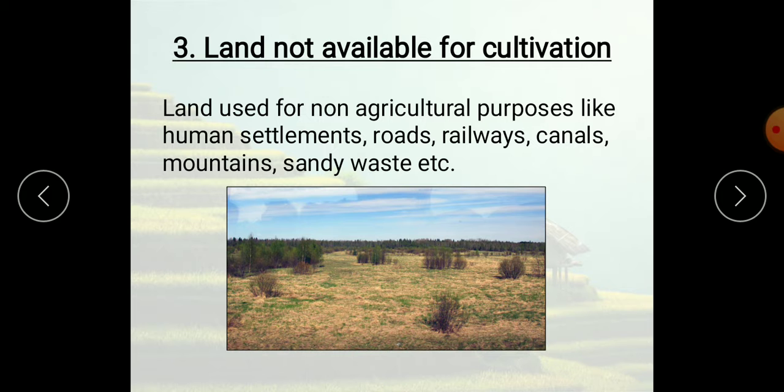What is shifting cultivation? This type of agriculture is called shifting cultivation because the land used for cultivation is shifted often. Shifted often means what? Always they'll shift the cultivation, not the land. People will be shifted because of the availability of water. If there is no rainfall, what will they do? They'll leave the land and go in search of fertile land where water is available.